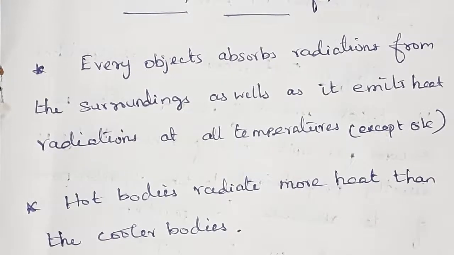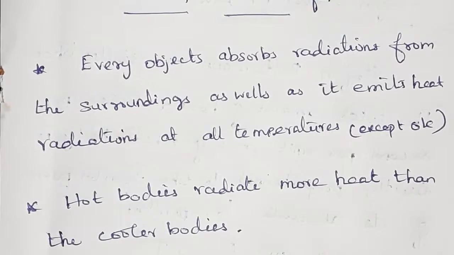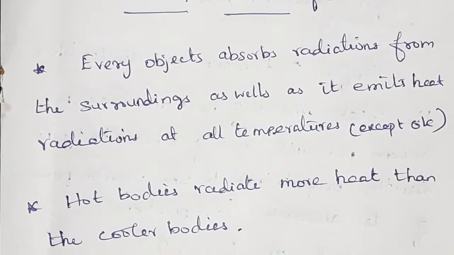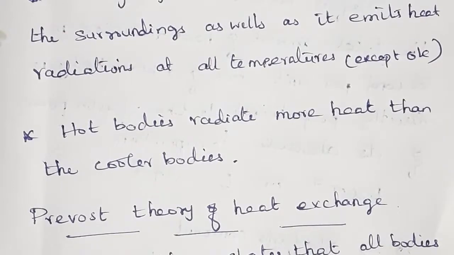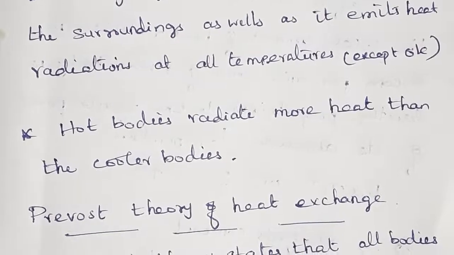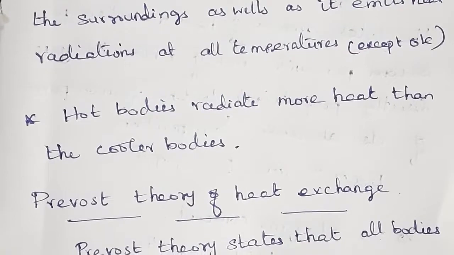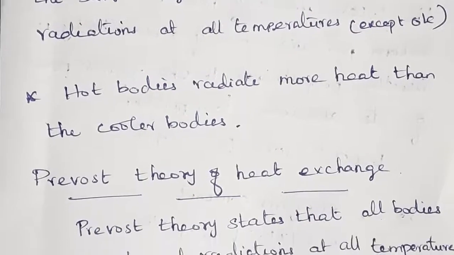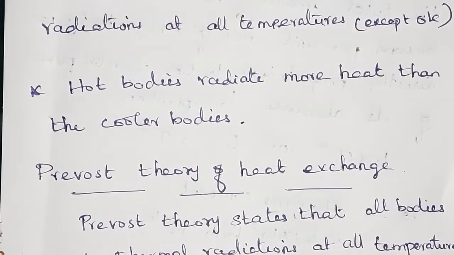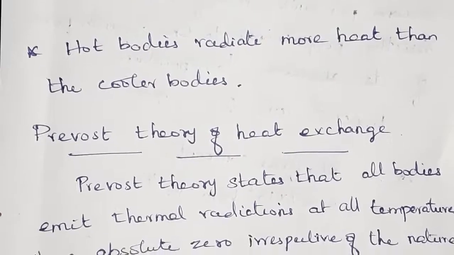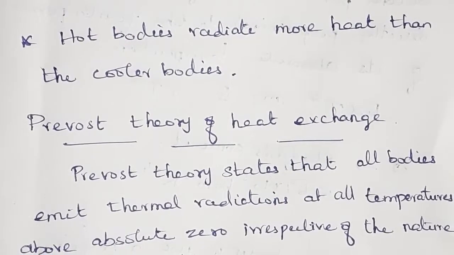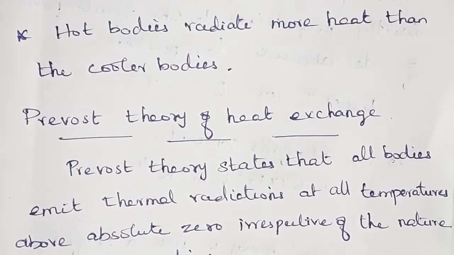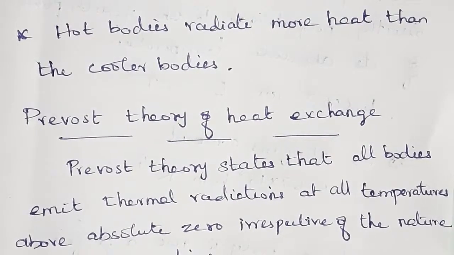Today we are going to learn the Prevost theory of heat exchange. He applied the idea of thermal equilibrium. And according to his theory, all bodies emit thermal radiations at all temperatures above absolute zero, irrespective of the nature of the surroundings.